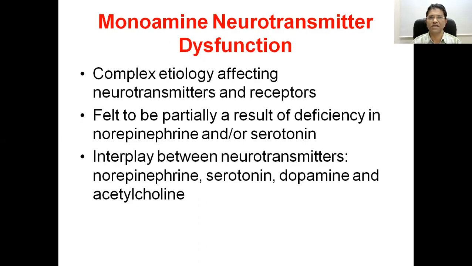It is not very simple to just maintain the equilibrium. It is felt to be partially a result of deficiency in norepinephrine and serotonin. So these are the two neurotransmitters, mainly norepinephrine and serotonin, which are responsible for the depression. And that's why it is said that it is an interplay between the neurotransmitters norepinephrine, serotonin, dopamine, and acetylcholine.